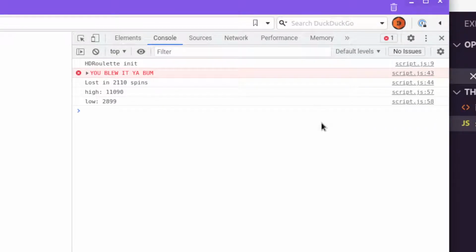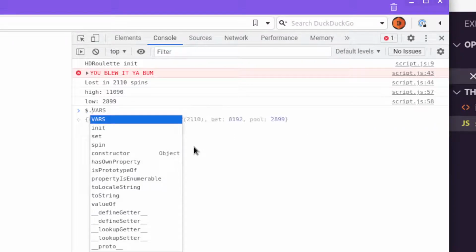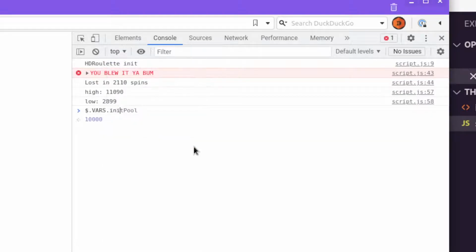Now remember, we had to invest $10,000, right? $10,000 is our initial pool. We had to invest $10,000 to make, in this scenario, a maximum of $1,090. That's at our absolute high. But as you can see, we actually ended up losing everything. So yeah, this is not a good strategy. You will absolutely lose doing this strategy.